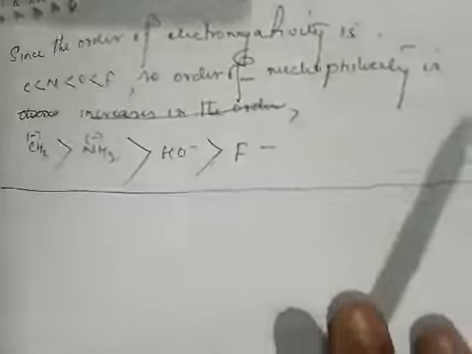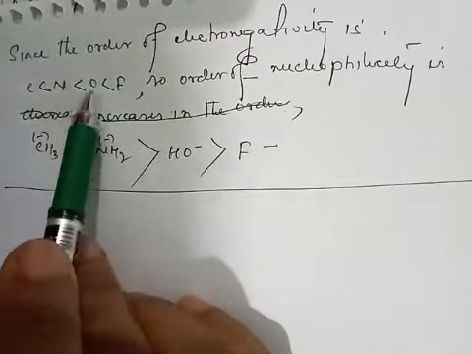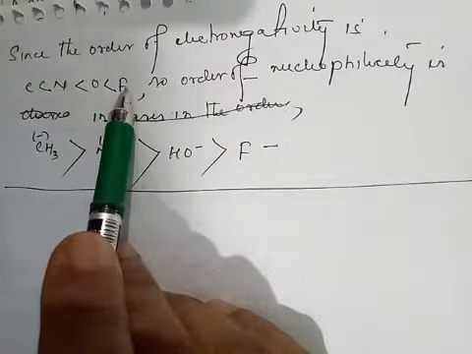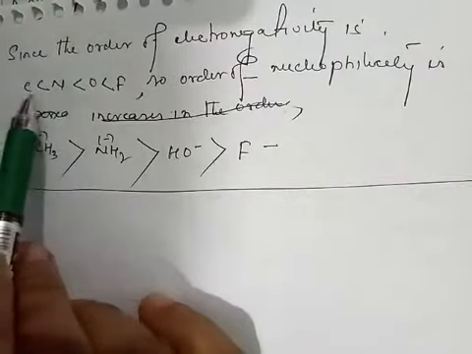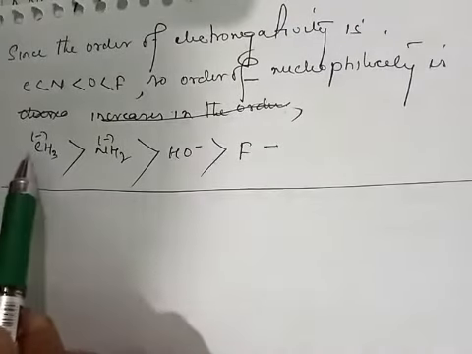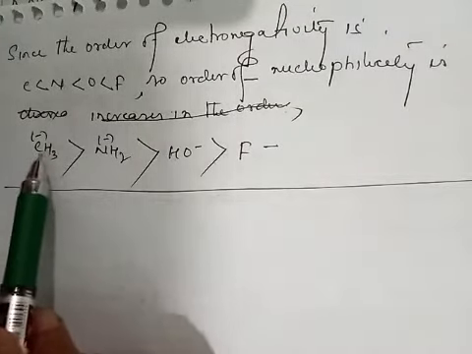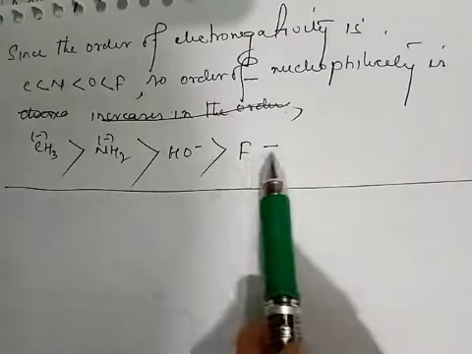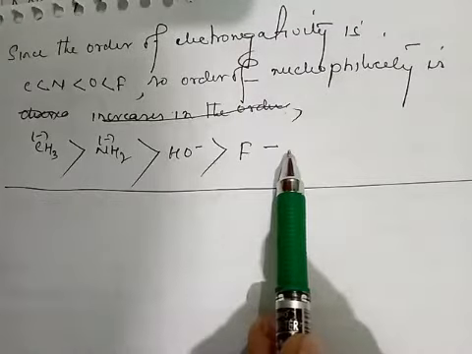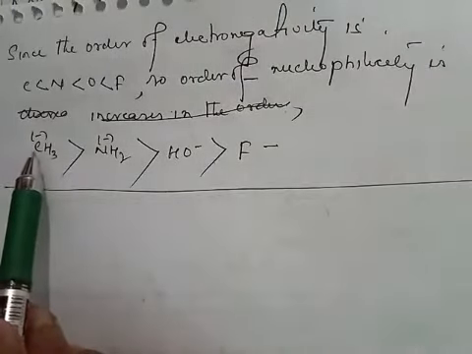In this example, the order of electronegativity is carbon less than nitrogen less than oxygen less than fluorine. So the order of nucleophilicity is CH3 minus is greater than NH2 minus is greater than OH minus is greater than the fluoride ion.